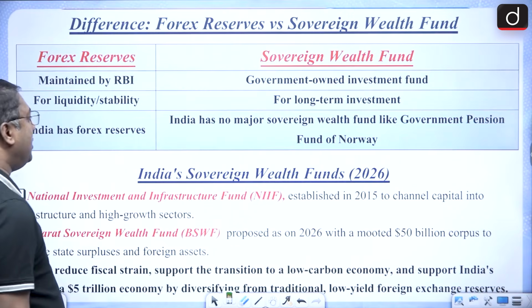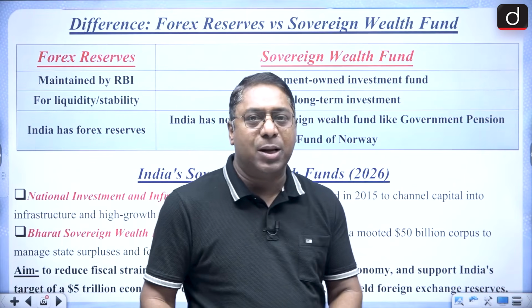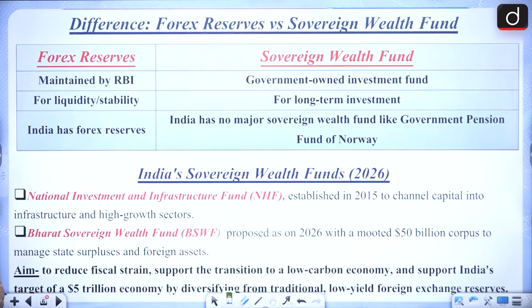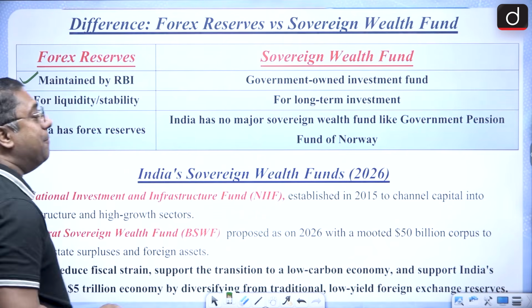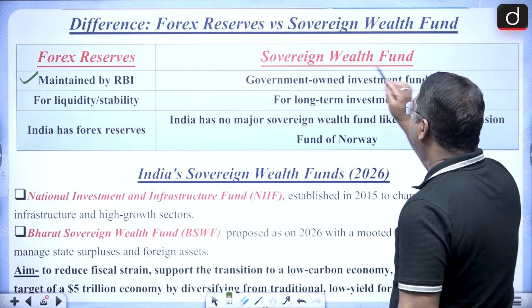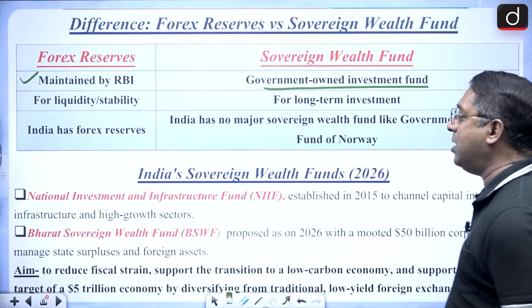Then after this, you all must know that there is a difference between the Forex reserves and the sovereign wealth funds. Forex reserves, very importantly, are maintained by the RBI. But sovereign wealth funds, they are government-owned investment funds.